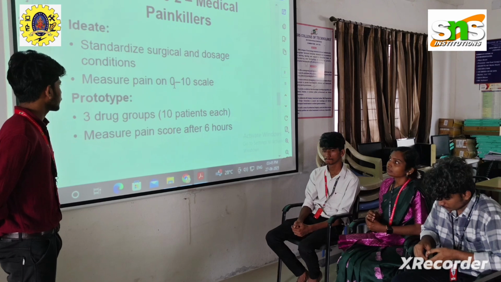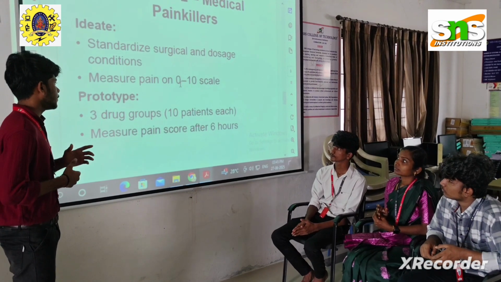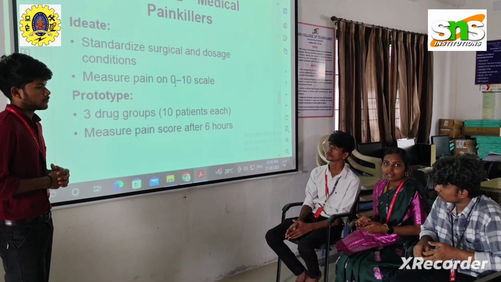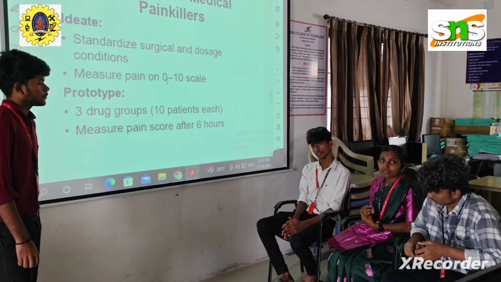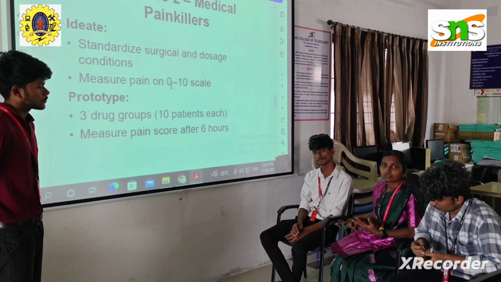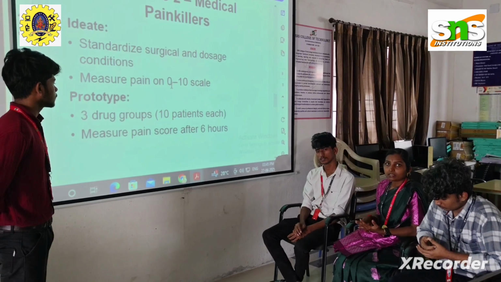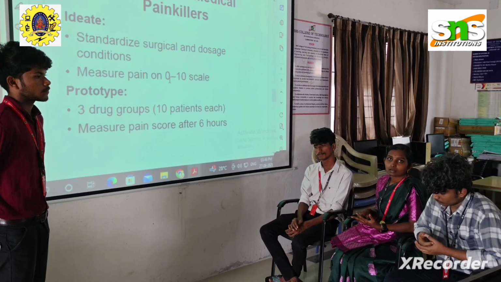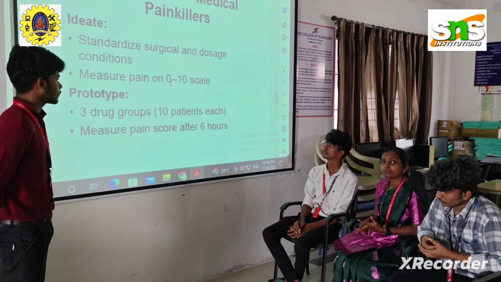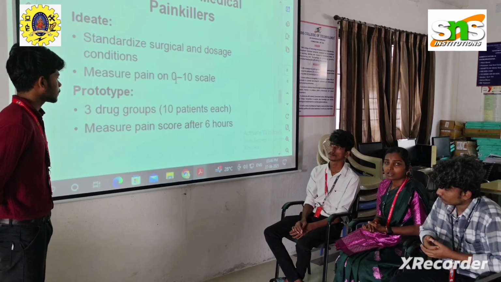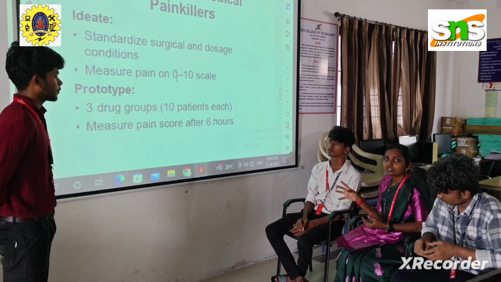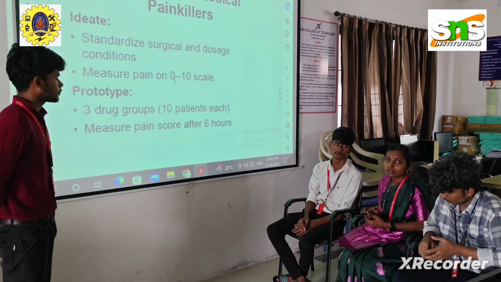The fourth one is prototype. Three drug groups of 10 patients each. Measure pain score after 6 hours. Now we are prototyping the case here. What is our prototype? We are going to have three drug groups: one is ibuprofen, the second is paracetamol, and the third is naproxen. Under each of the painkillers, we are going to implement it for 10 patients. After 6 hours of giving the painkillers, we are going to see the pain score of the patients in each category. That is what we are going to do under prototype.